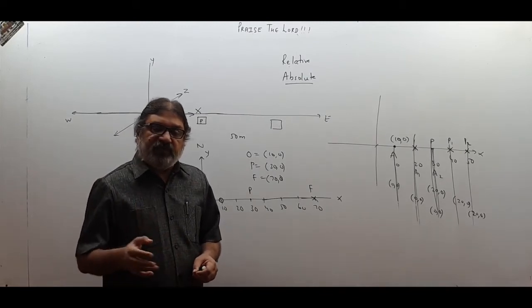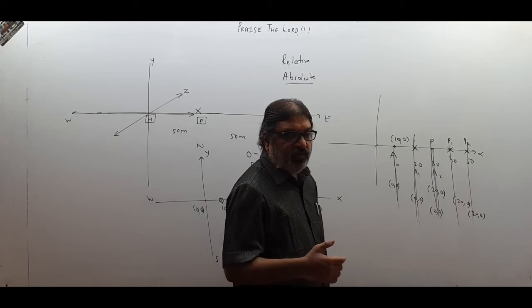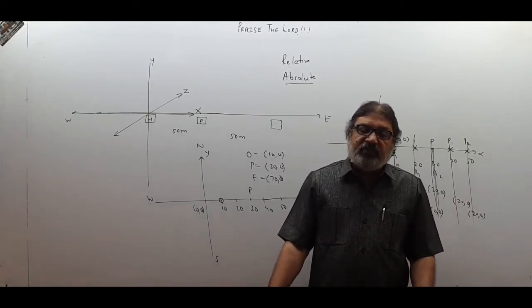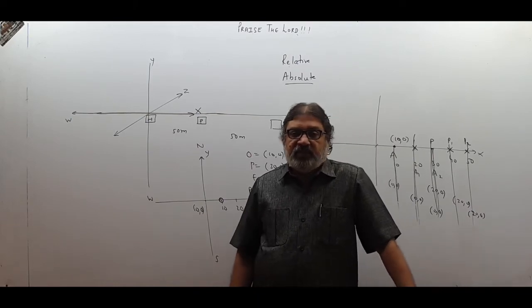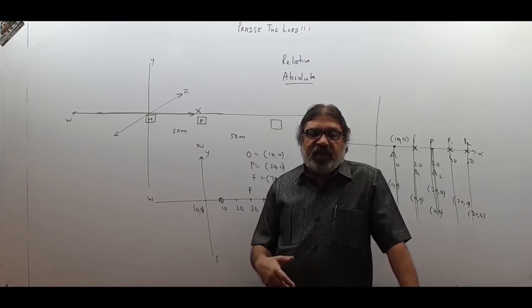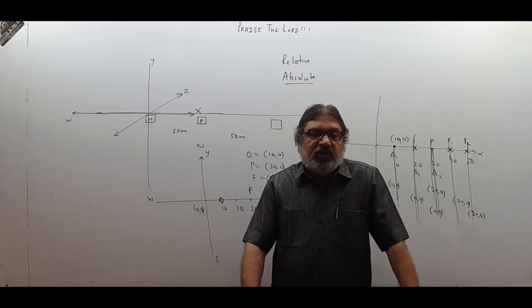They are having different views. So if there are different answers for a question, they vary from person to person, then it becomes a relative description. I may be liking blue color very much, but somebody may not like. So I may like a blue color shirt very much, somebody may not like.